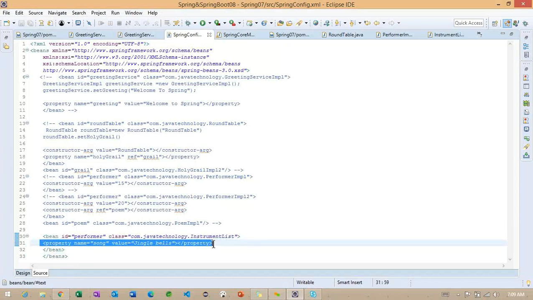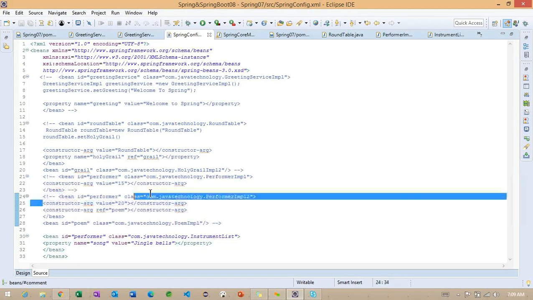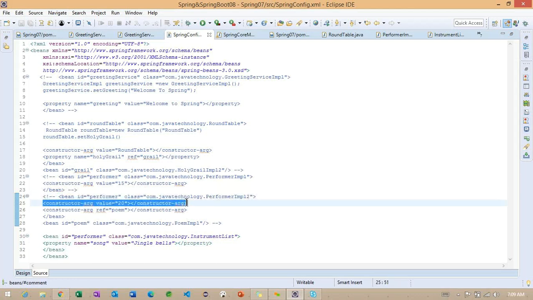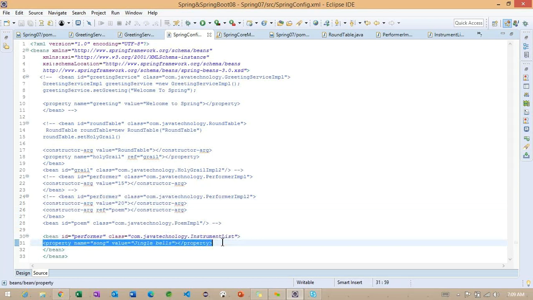Whenever we are using the setter injection, we have to use this property tag here. In the last class we used a different tag, the constructor-arg for constructor injection, and today we are using this property tag.